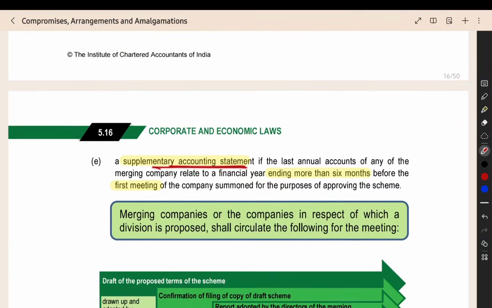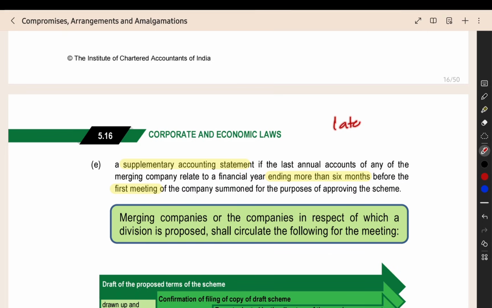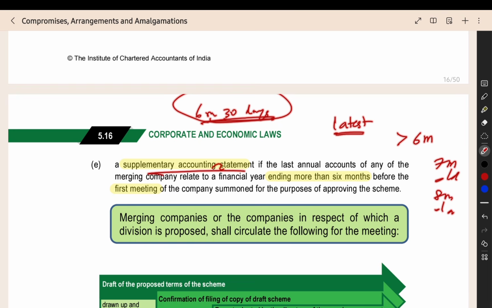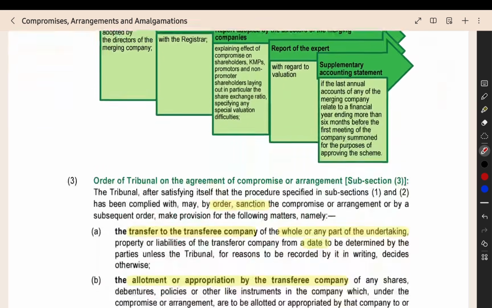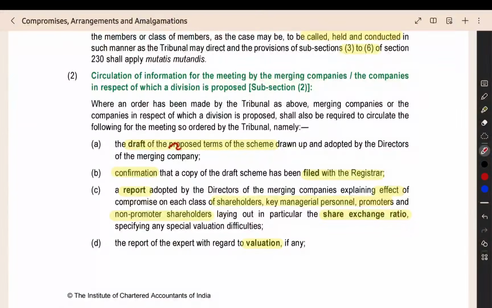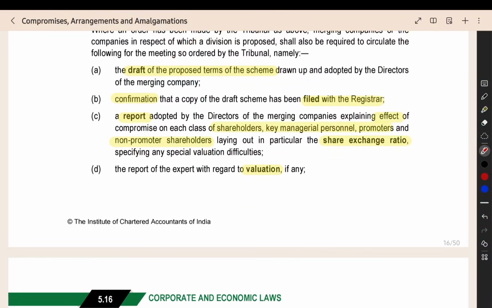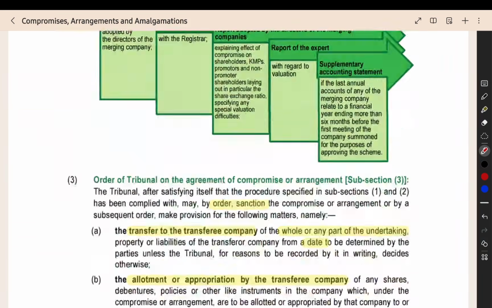Then supplementary accounting statement. When you are conducting the meeting, if the latest financial statement that you are having is older by more than 6 months, for example, if it is 7 months old, or 8 months old, or 6 months and 30 days old, then in that case you have to prepare a supplementary accounting statement for the transactions between the date of the latest financial statement and the date of the meeting. Like that, for the intervening transactions, you have to prepare a supplementary accounting statement. So these things should be the additional information circulated: draft of the scheme, confirmation that it is filed with the registrar, report explaining the effect, along with the share exchange ratio, valuation report, and supplementary accounting statement.